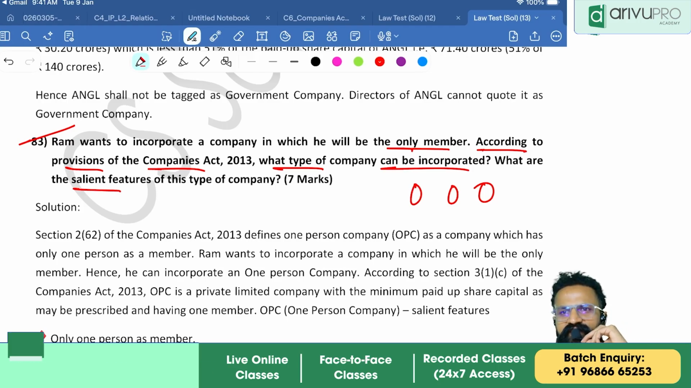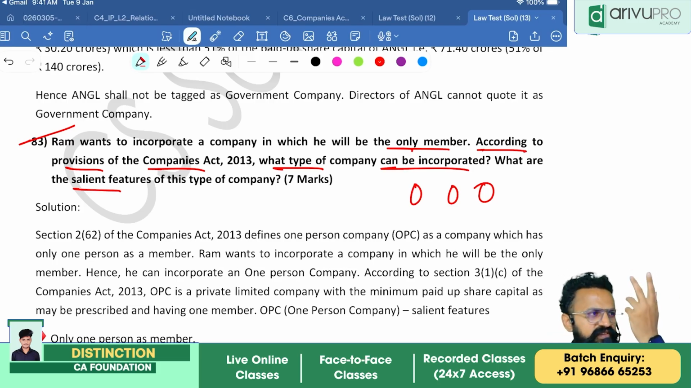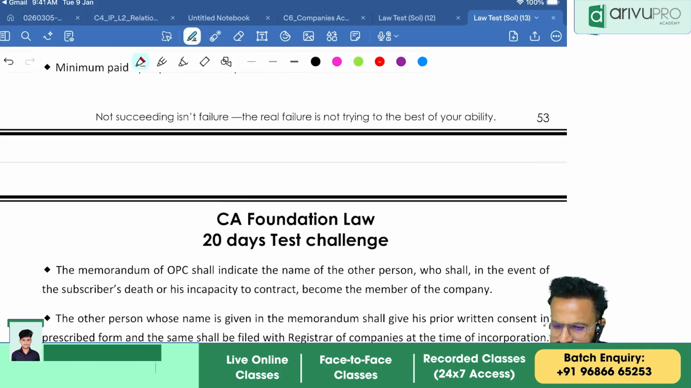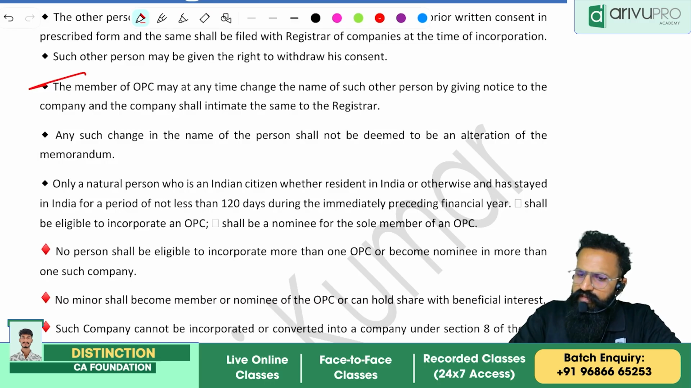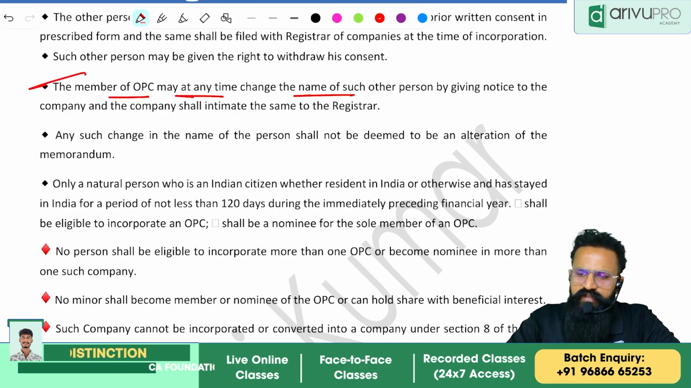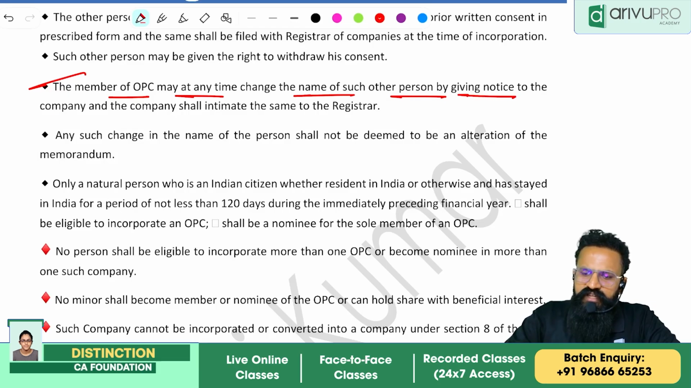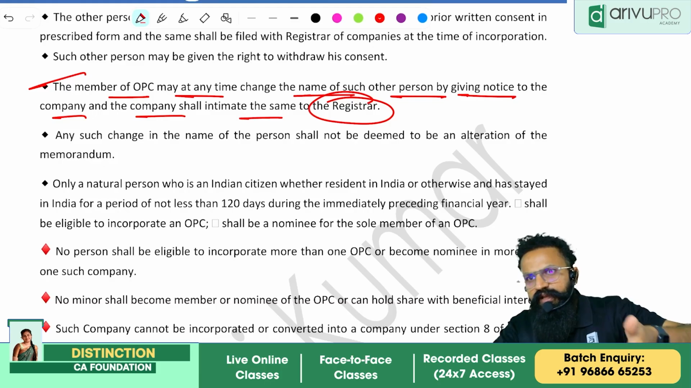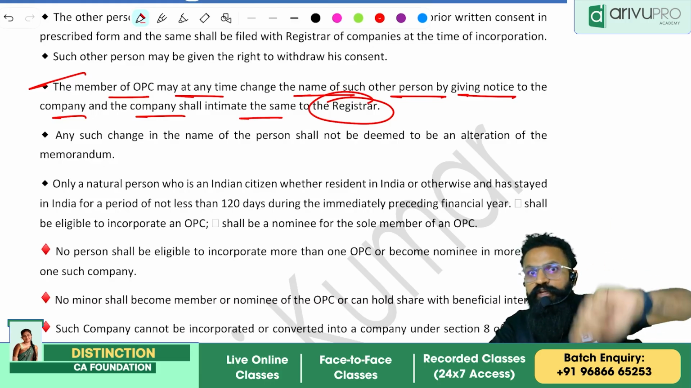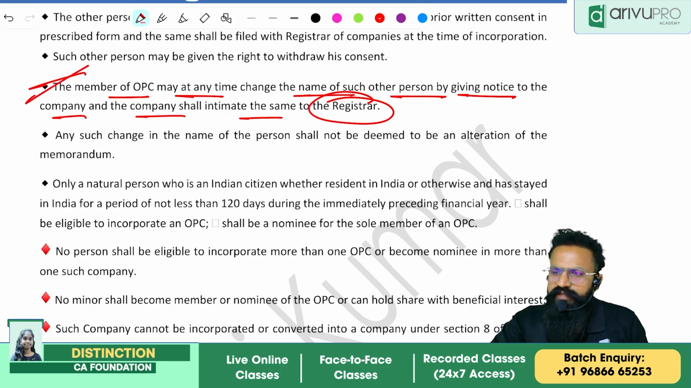Can I change the nominee whenever I want? Yes. Can the nominee itself resign? Yes. So these are certain features of an OPC. Just remember this one point: the member of an OPC may at any time change the name of such other person, by giving notice to the company, and the company shall intimate the same to the Registrar. So I can change the nominee at any point of time. I have to intimate the company, and the company's duty is to intimate the ROC. Remember this point. Clear?